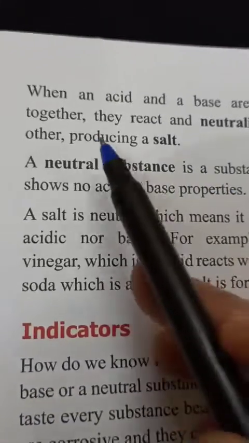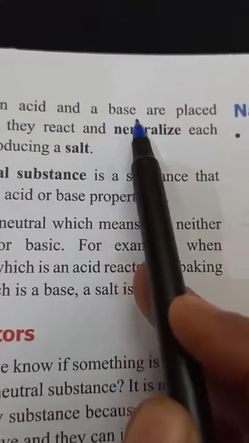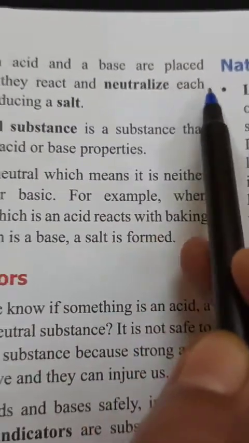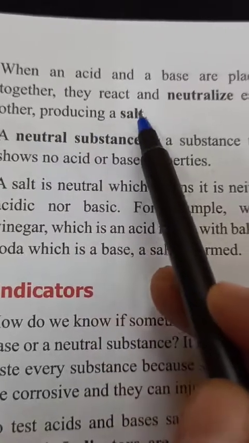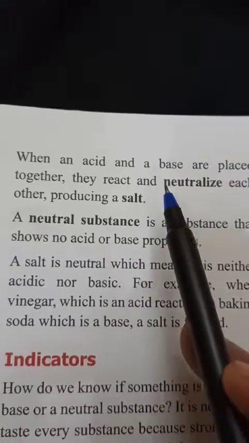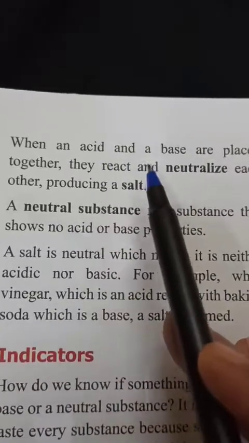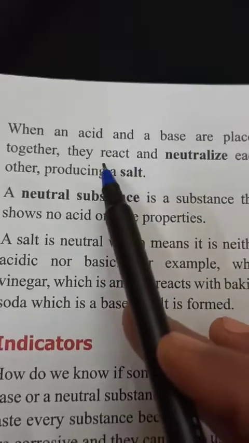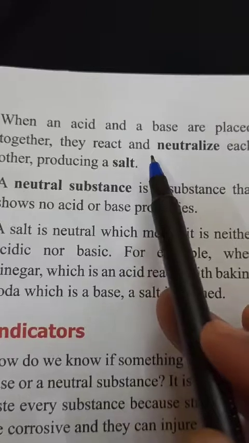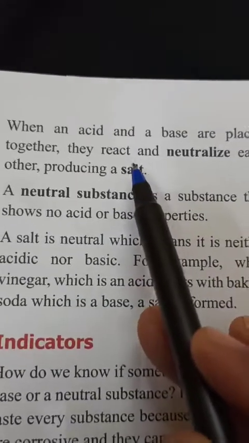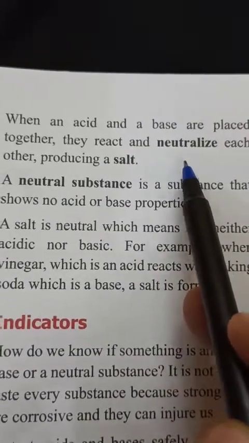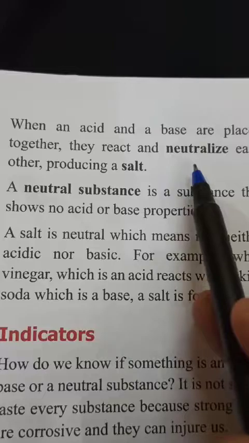Now, when an acid and base are placed together, they react and neutralize each other, producing a salt. I have already explained to you, children, that when any acid reacts with a base, that reaction is called a neutralization reaction. In this reaction they neutralize each other, which means they cancel the effect of each other.